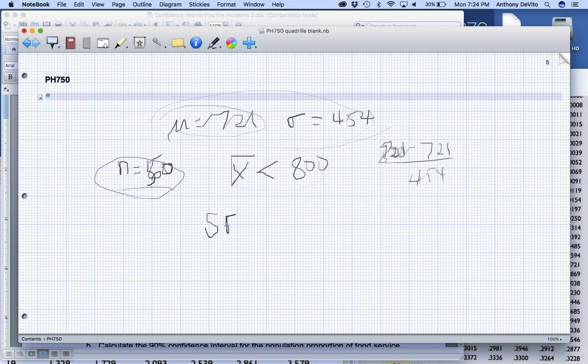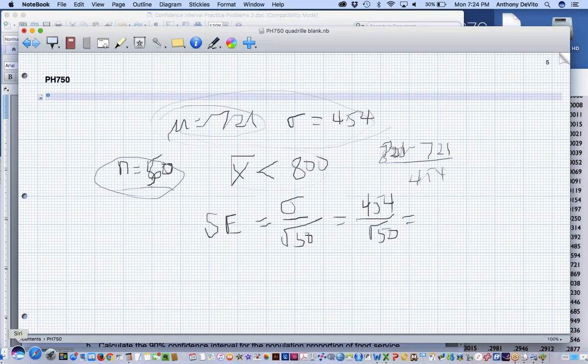I need to calculate my standard error, because I'm dealing with samples of size 50. That's equal to the standard deviation over the square root of the sample size, which is 454 over the square root of 50.